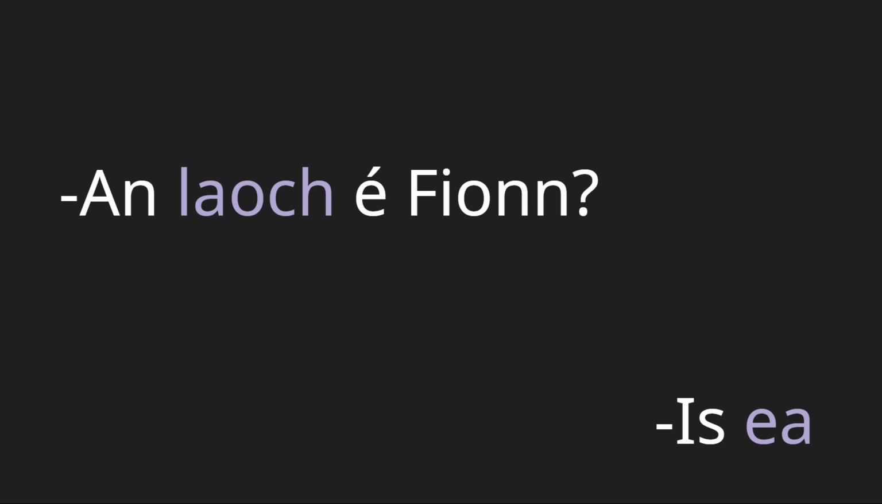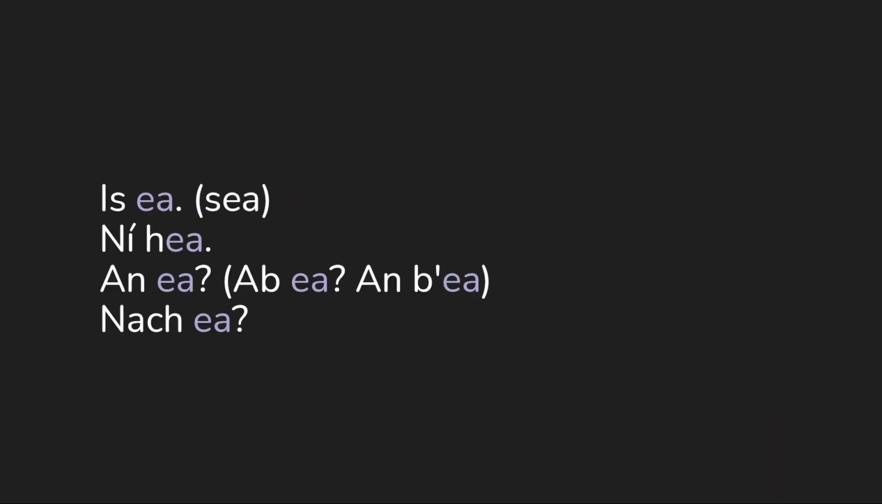On the other hand, if we wanted to say Fionn is not a hero, we would say ní hea. So here's some of those forms. We have is ea, ní hea, an ea, and an ea, which is the question form, is often, especially in the Kerry dialect and some other ones, you also get ab ea and mba. You don't necessarily see these ones written as much, but you will hear them in speech. And then you have nach.